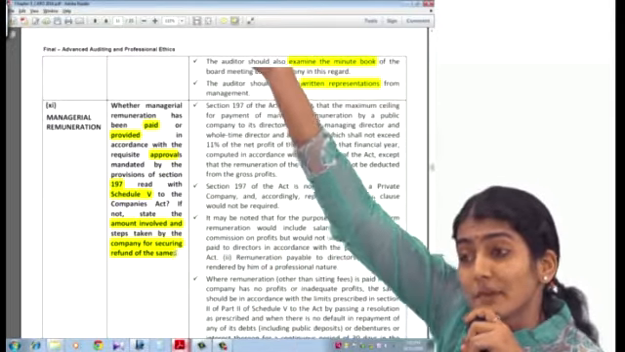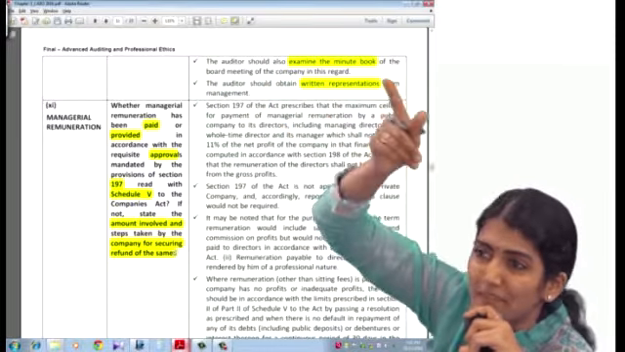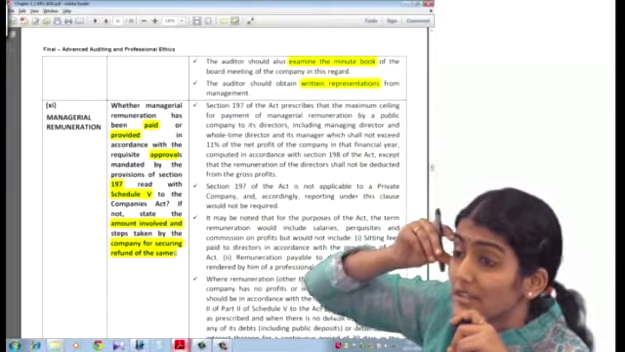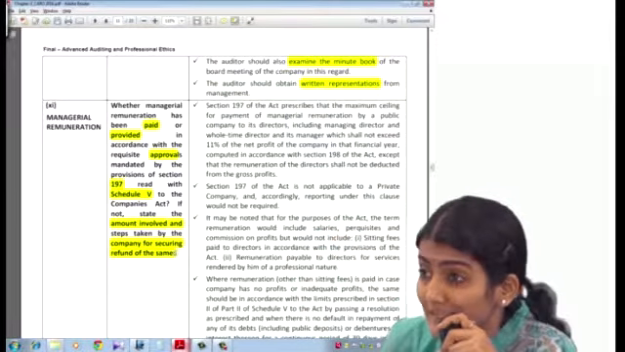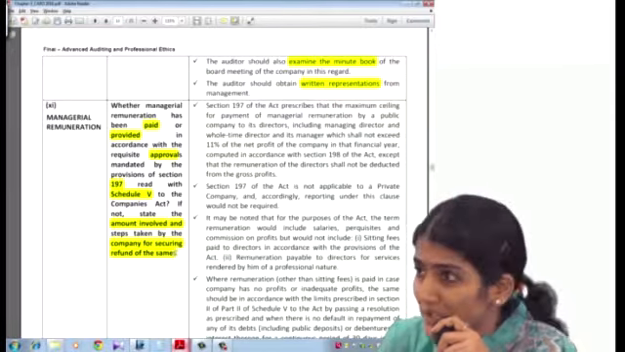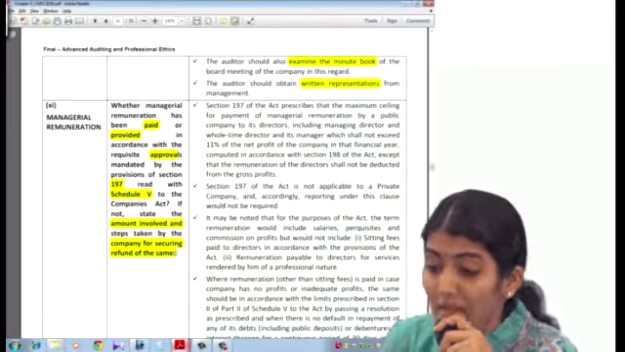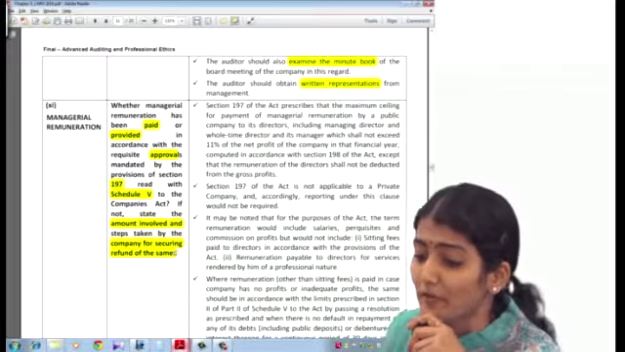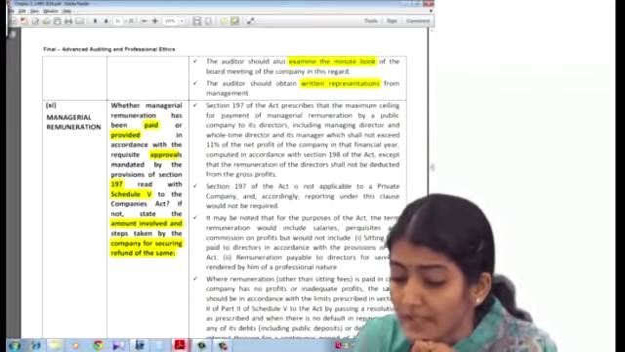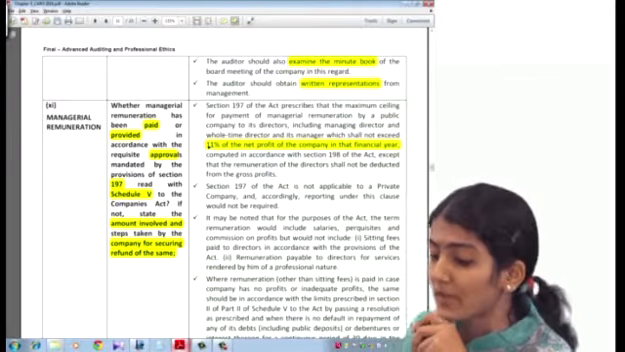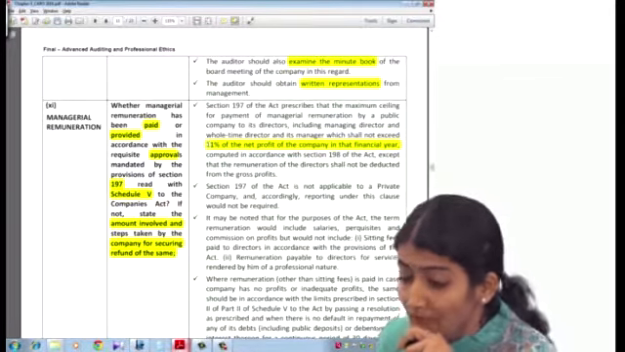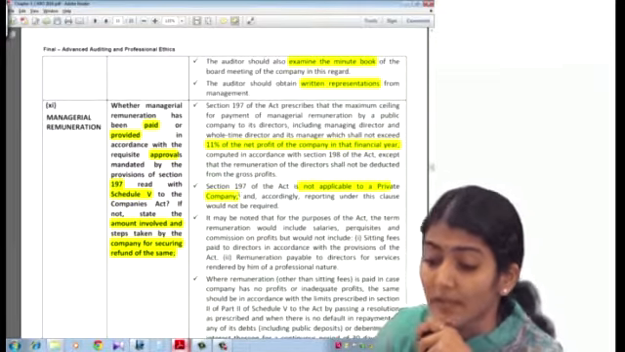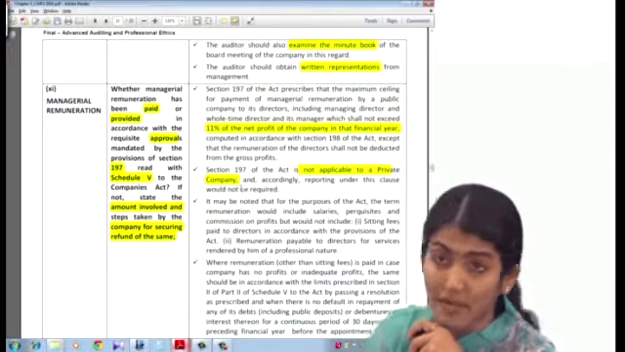Just in clause 4, what first two sections do you have to remember? Section 185 and 186. Then here you also have to write one more point in the auditor's checklist: computation of net profit. You'll have to check the computation of the net profit which has been done. Section 197 of the Act prescribes that the maximum limit of payment of managerial remuneration shall not exceed 11% of the net profit of the company in that financial year. It is not applicable to a private company, and hence reporting under this clause will not be required.